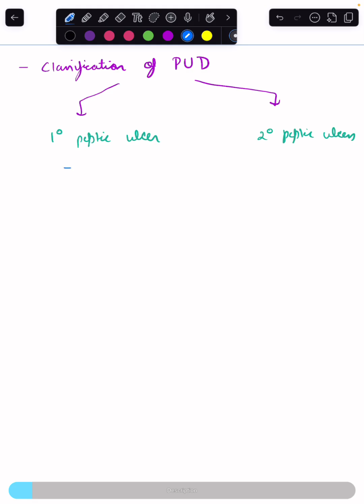Primary peptic ulcer seems to be more chronic. Mostly they occur in the duodenum and they are frequently associated with H. pylori. Whereas secondary peptic ulcers are acute in onset, they most commonly occur in the stomach and they can occur